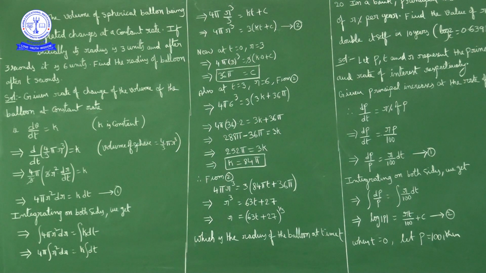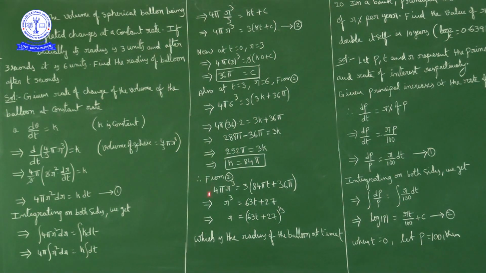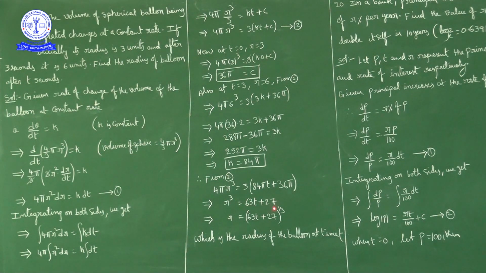Okay, now substituting c value and k value, what we have? 4 pi r cube is equal to 3 into 84 pi t plus 36 pi. Okay, cancelling 4 pi on both sides, we will get r cube is equal to 63t plus 27. So r is equal to how much? 63t plus 27 whole power 1 by 3, which is the required radius of the balloon at any time t.